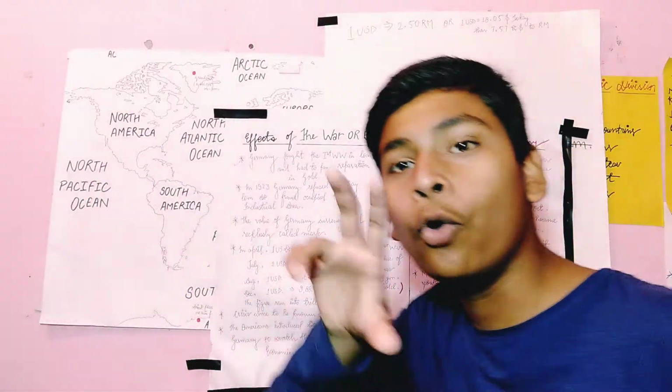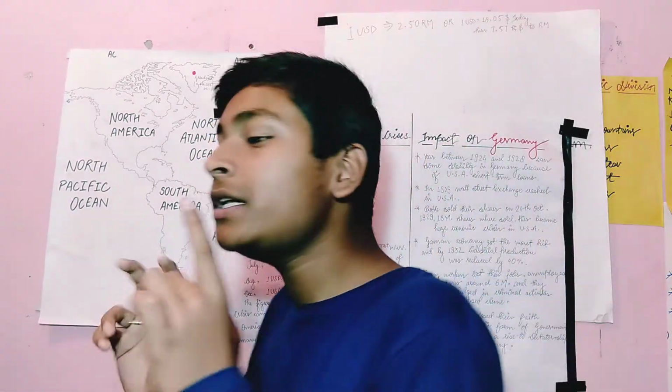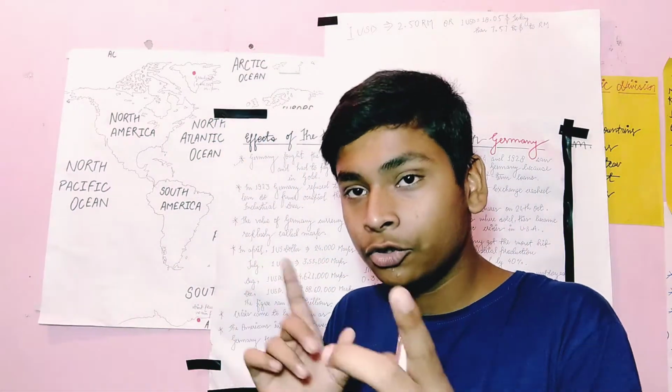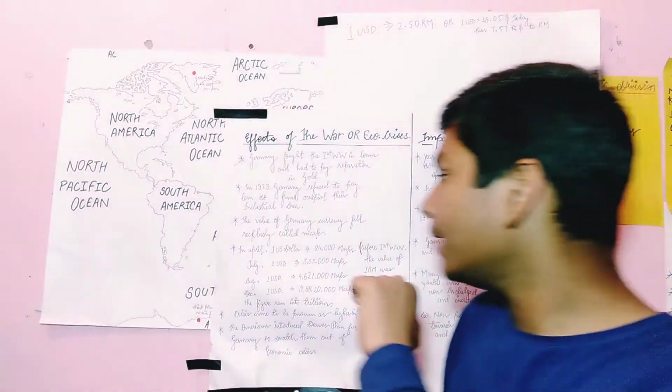Now I will tell you how the currency fell, and this is the most interesting thing in the whole part of the rise of Hitler. Now let me tell you how. It is written in marks, remember these things. In April 1923, one US dollar was equal to 24,000 marks.